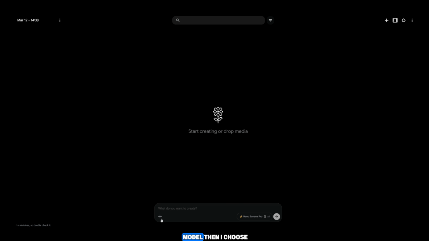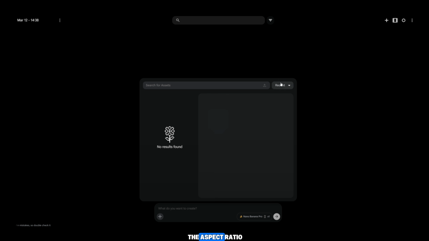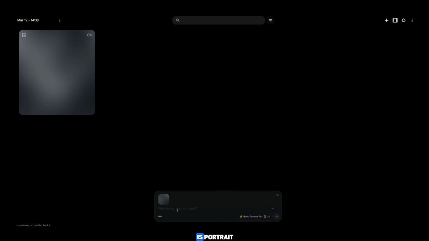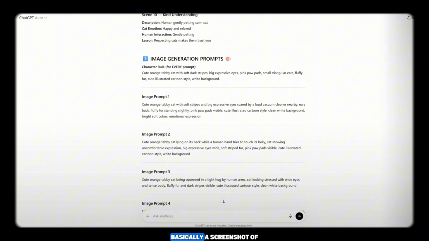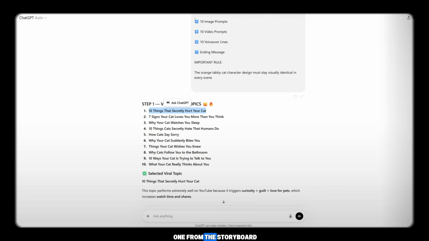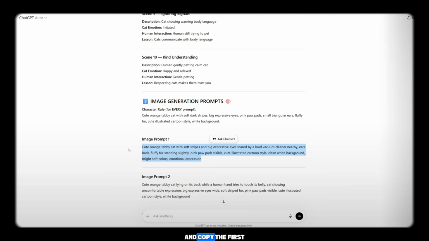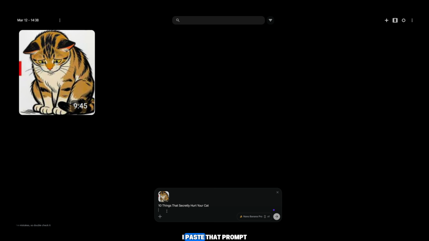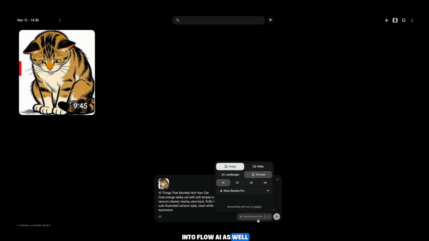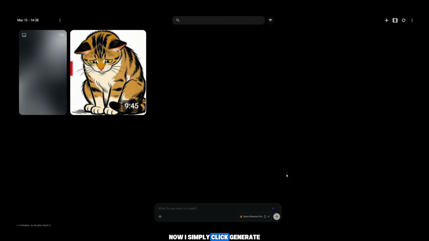First, I select the model. Then I choose the aspect ratio, which in this case is portrait. Next, I upload a character reference image, basically a screenshot of the cat character we want to keep consistent. After that, I go back to ChatGPT and copy scene step 1 from the storyboard. I paste that into Flow AI, then I return to ChatGPT again and copy the first image prompt. I paste that prompt into Flow AI as well. Now I simply click Generate.